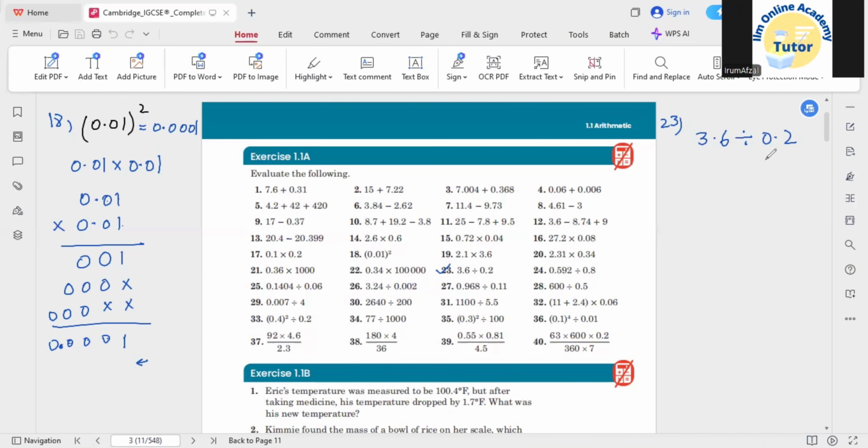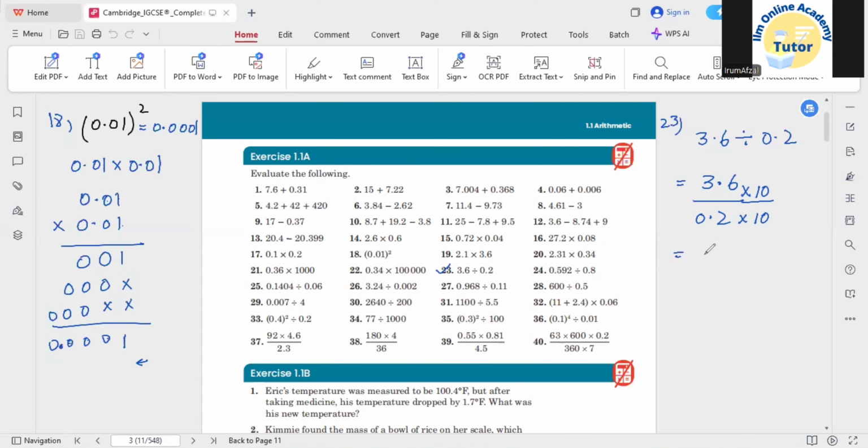And how can you change one decimal number into a whole number? For example, if you have 3.6 and you need to divide it by 0.2, it would be better to change the denominator into a whole number. As I have 0.2, if I multiply it by 10, it would be just 2. Whatever number you multiply with, you need to multiply both the numerator and the denominator.